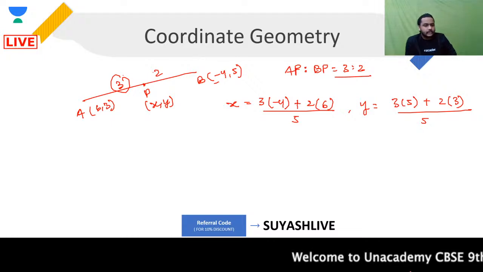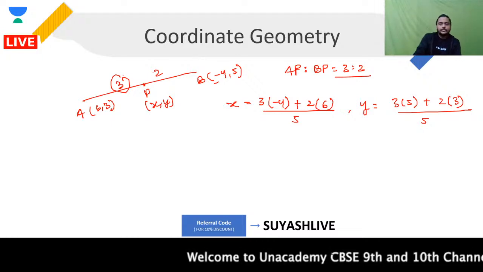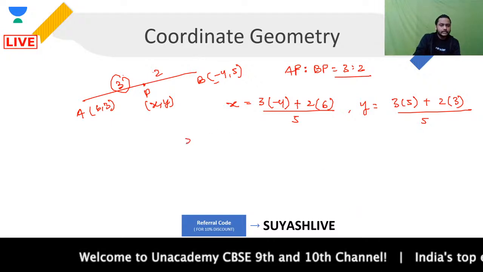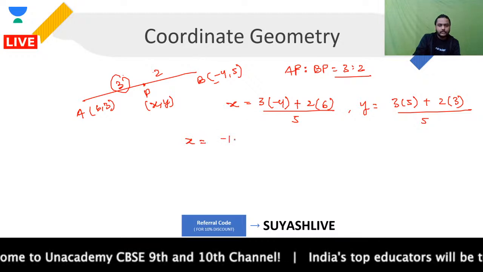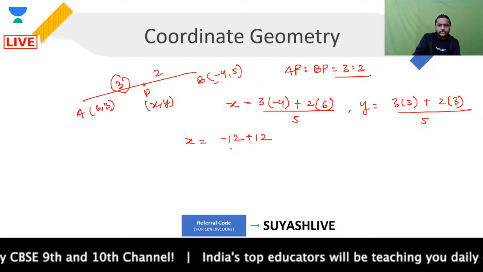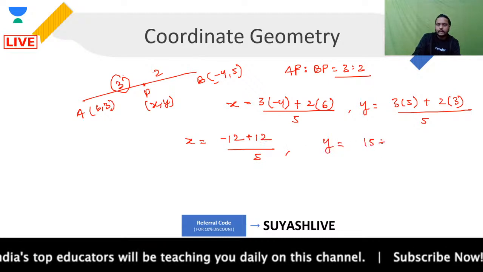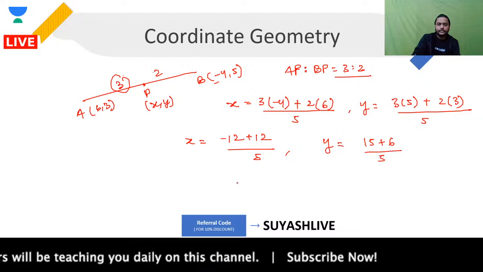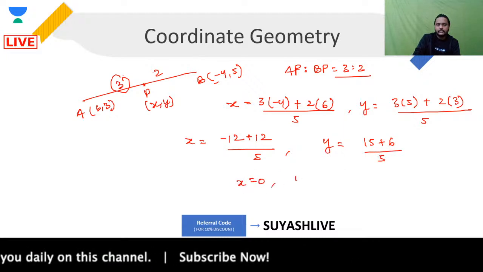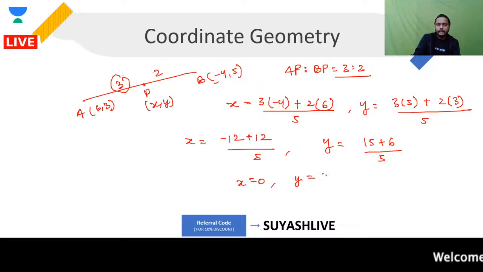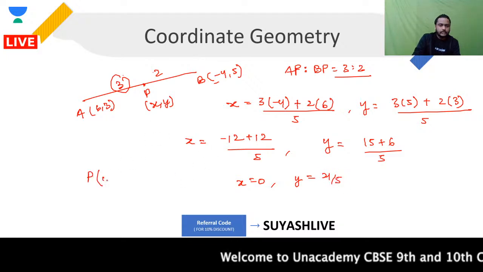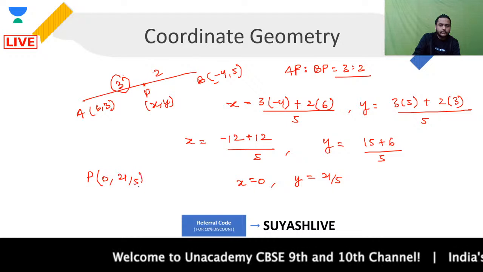Are you getting this or not? Everyone clear? Okay, if you solve this, your x will come out as minus 12 plus 12 upon 5, and your y will come out as 15 plus 6 upon 5. This x will be 0, and this y will be 21 upon 5. So your point of division P will be 0, 21 upon 5.